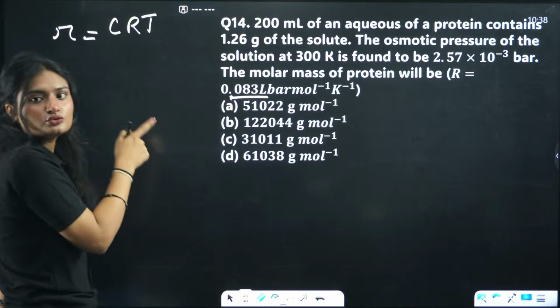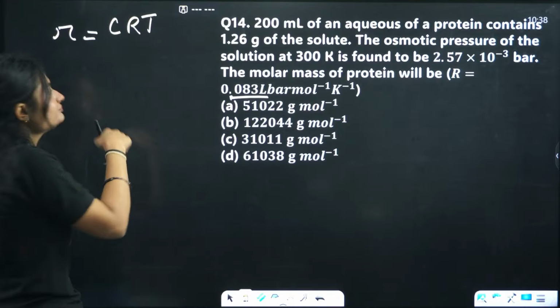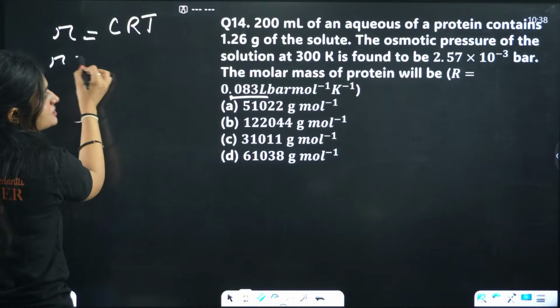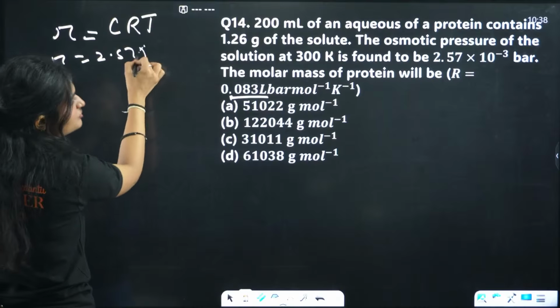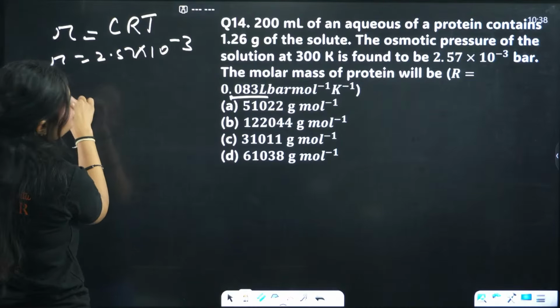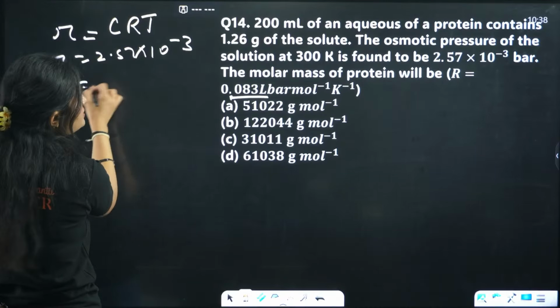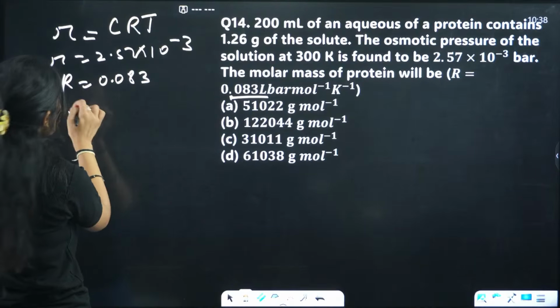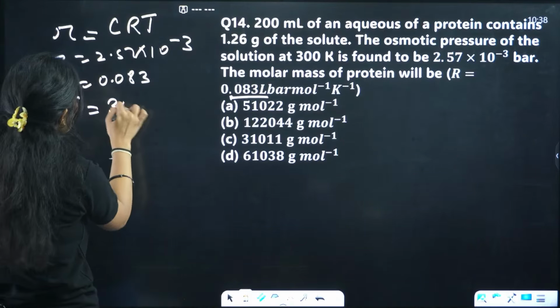The R value is already given, 0.083 liter bar mole inverse Kelvin inverse, and the pressure is given, 2.57 times 10 raised to power minus 3. Temperature is already given, 300 Kelvin. The concentration we need to figure out.